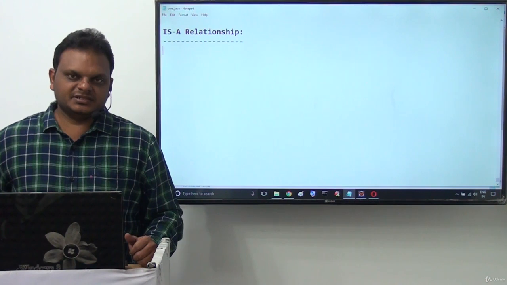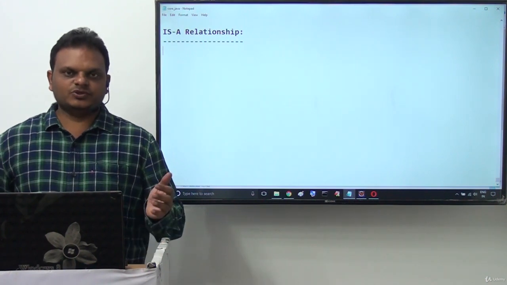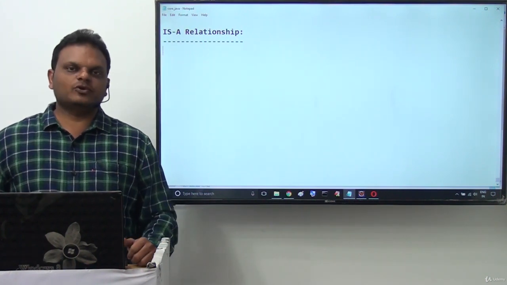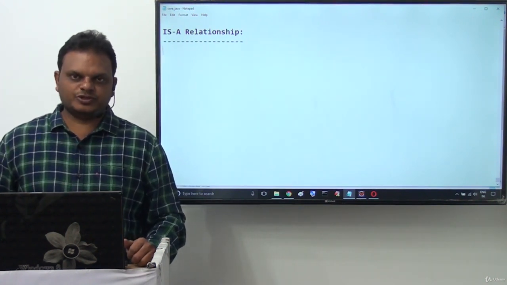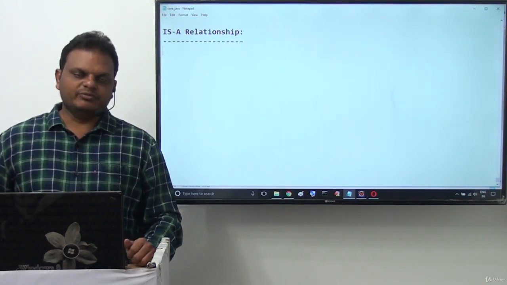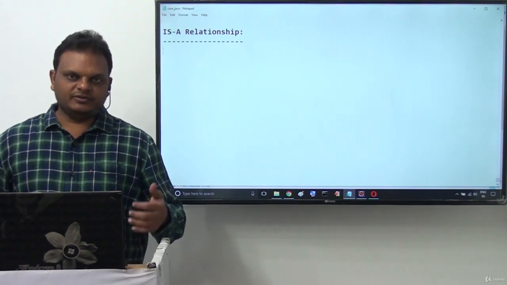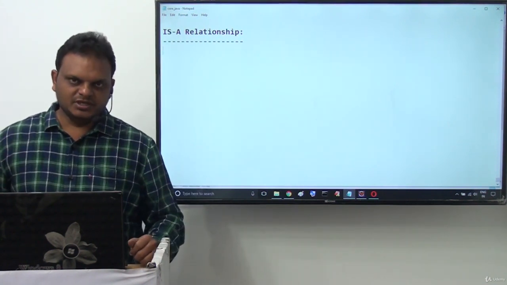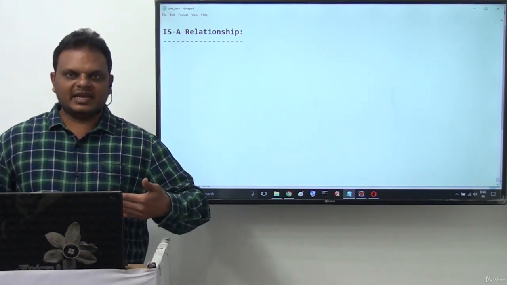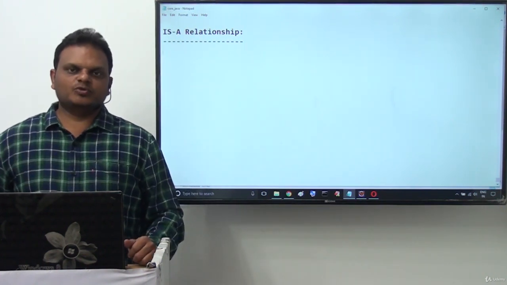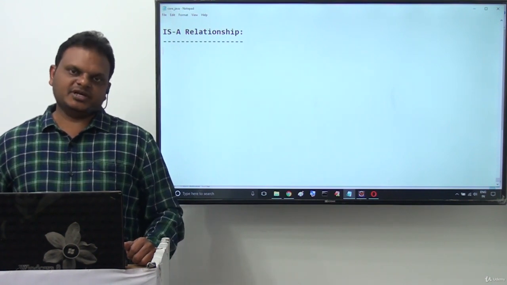In has-a relationship, we have seen associations. There are four types of associations: one-to-one association, one-to-many association, many-to-one association, many-to-many association. Already we have seen these associations. The main advantage of these associations is to improve data navigation between entities and to provide communication between entity classes.